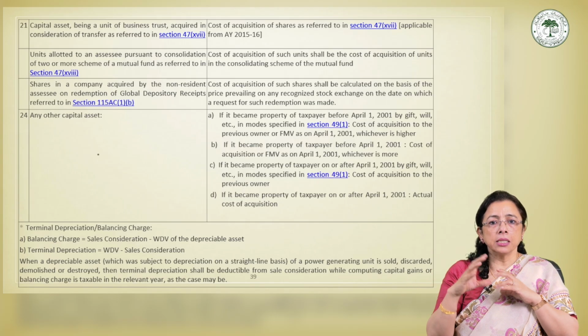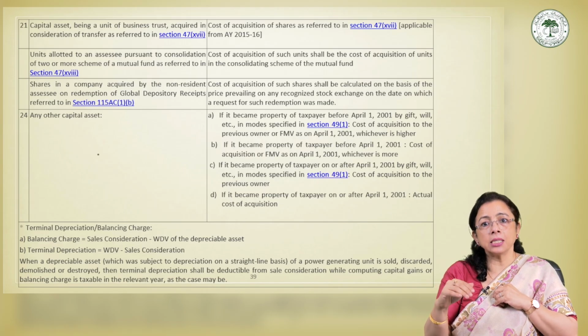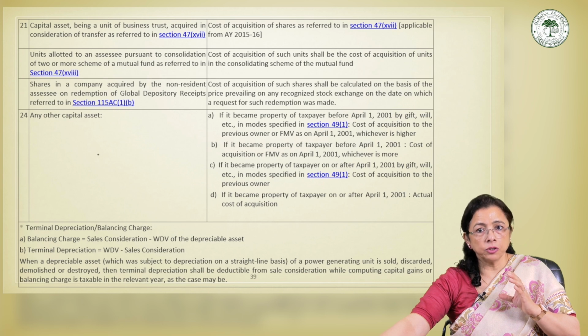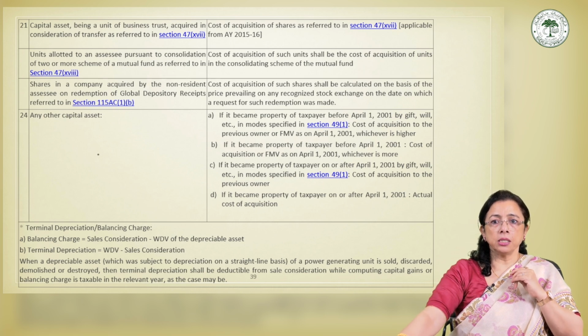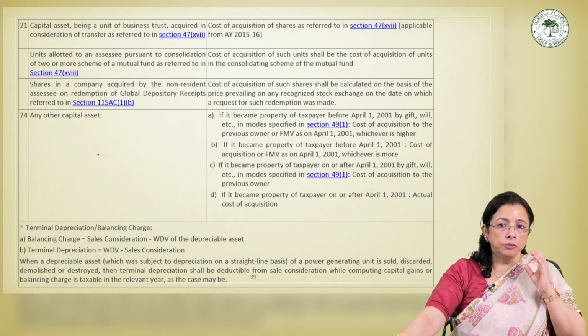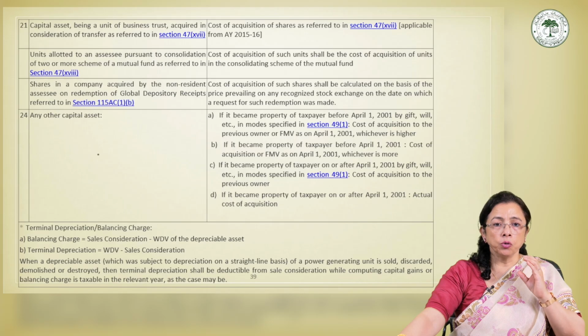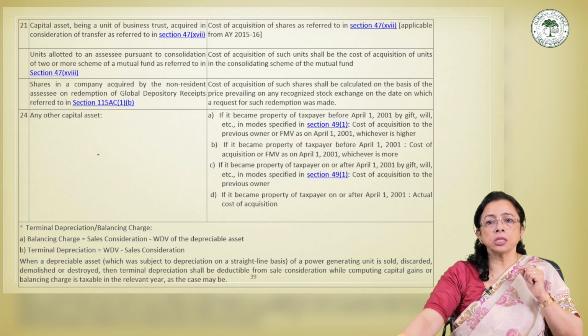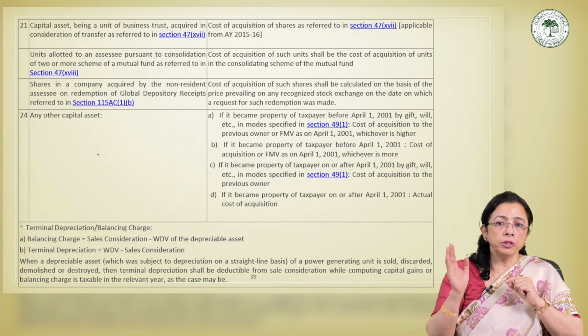In such a transaction, the shareholder does not purchase the units directly with money. Instead, the units are allotted in consideration of the transfer of shares to the business trust, and therefore the law provides that the COA of the units of the business trust shall be the COA of the original shares that were transferred. This provision ensures continuity of investment cost and also avoids creation of artificial gains merely because the form of investment has changed.